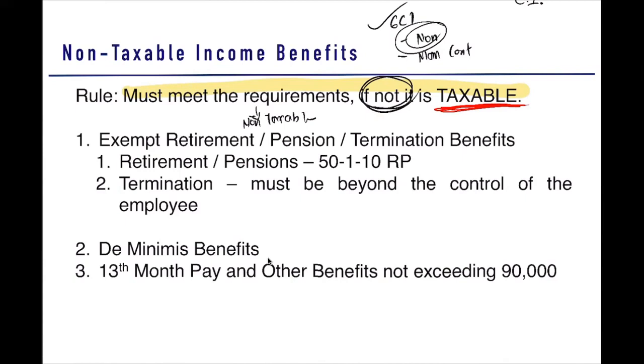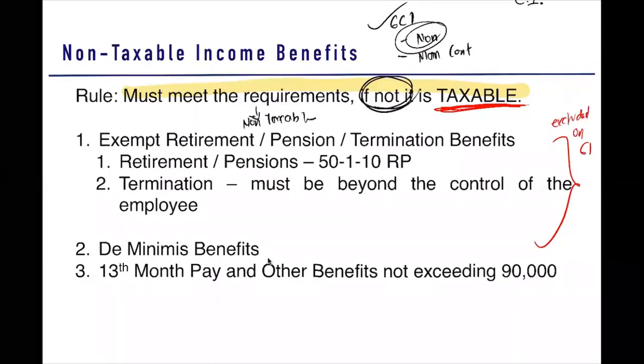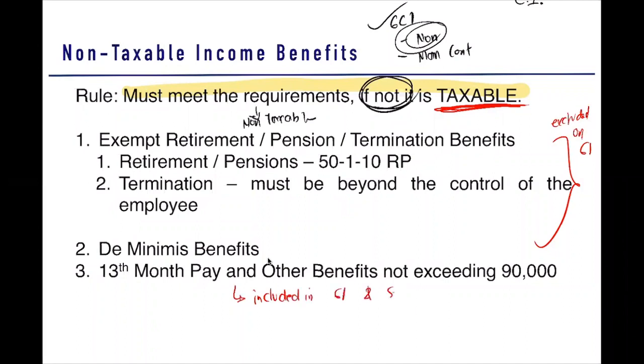Here, guys, the rule is that the exempt retirement, pension, or termination, and the de minimis benefits should be excluded on gross income, while your 13th month pay and other benefits not exceeding 90,000 is included in gross income and subsequently deducted.